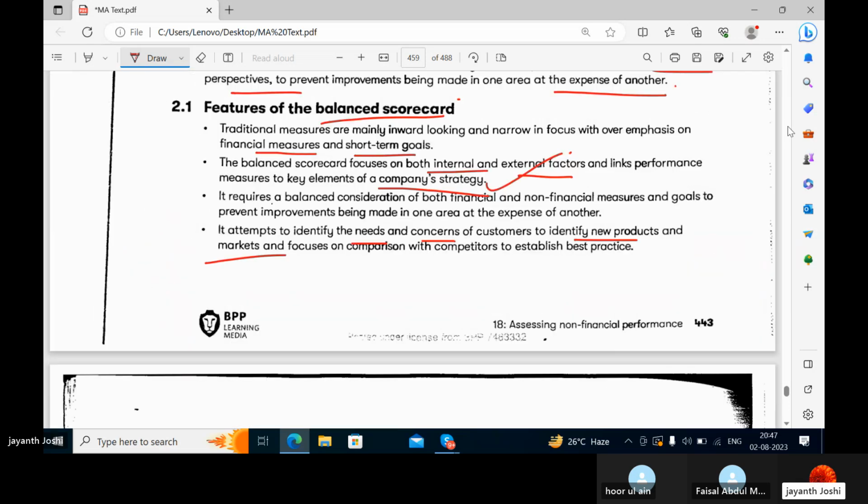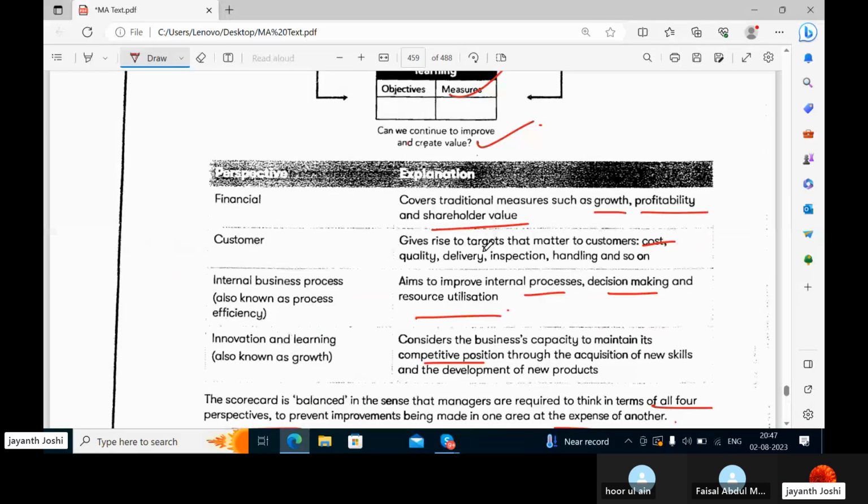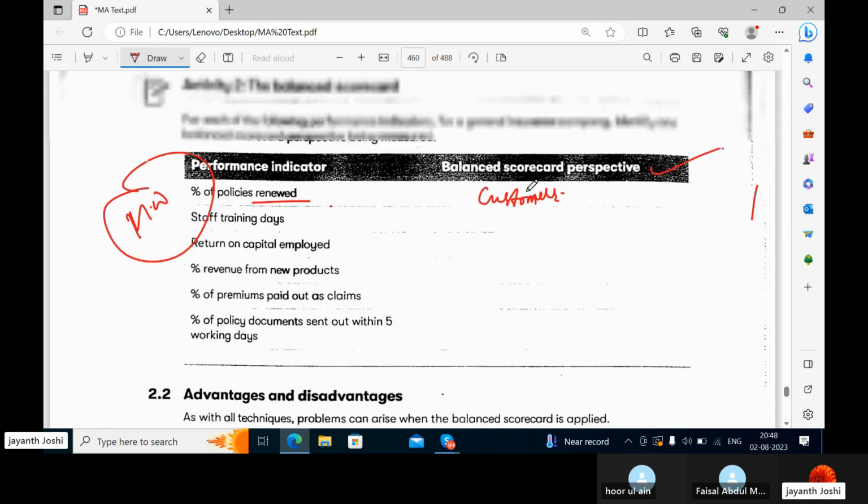What we have seen gives rise to targets that matter to customers: cost, quality, delivery, handling and so on. Innovation and learning considers the business capacity to maintain its competitive position through the acquisition of new skills and development of new products. So staff training days would fall under innovation and learning, correct?